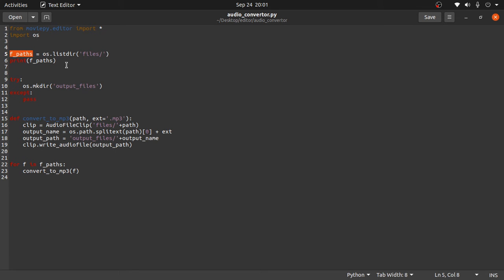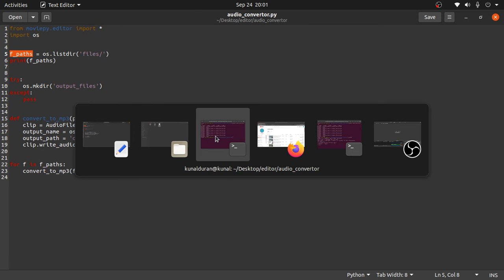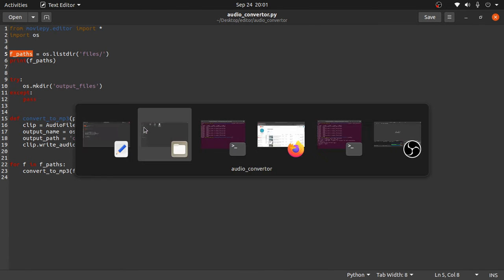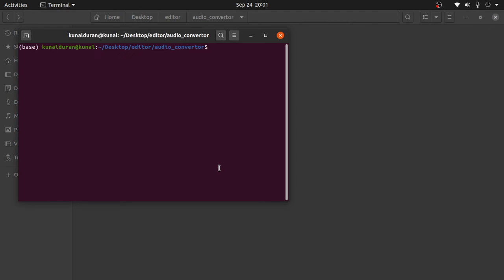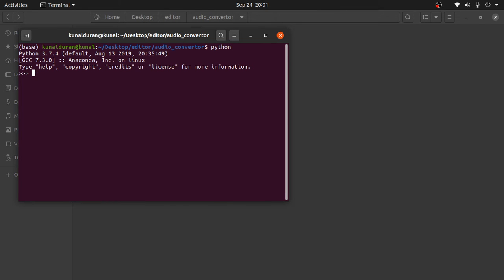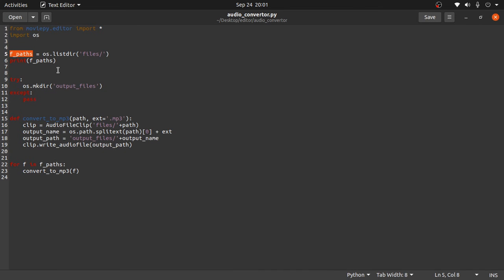So let me also open the terminal and show you what this means. So import os, os.listdir.